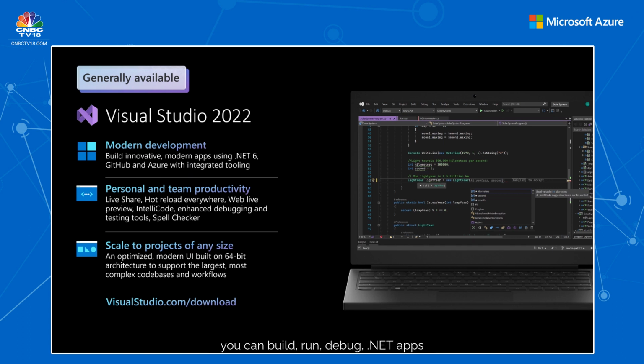You can build, run, and debug .NET apps in Linux environments with the WSL integration, which is Windows Subsystem for Linux. And it also helps you edit running ASP.NET Framework web forms in an updated web designer using Web Live Preview as well. Some of my favorite features include the way it helps us stay productive and collaborative with Hot Reload.